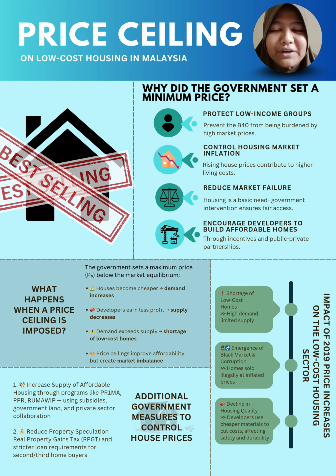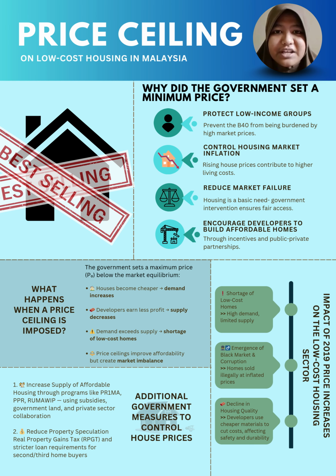Lastly, I will talk about the implications of the 2019 price increase for the low-cost housing sector. The main effect is a shortage due to high demand and lack of supply.